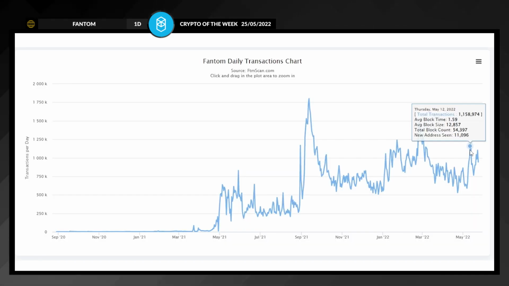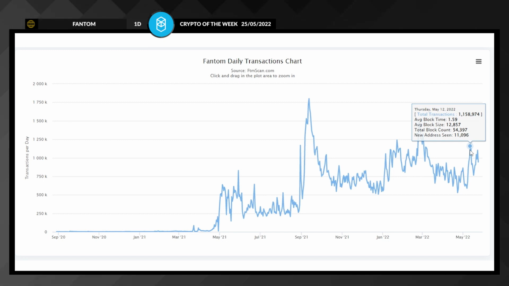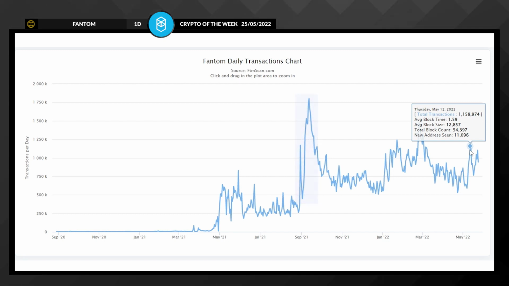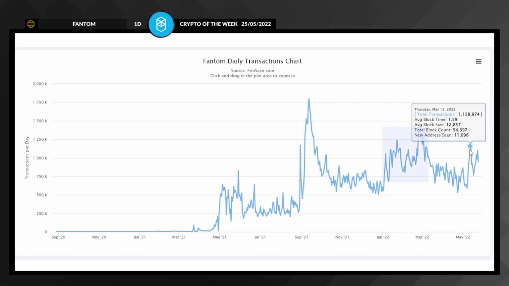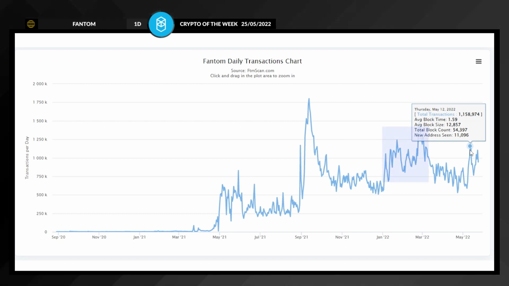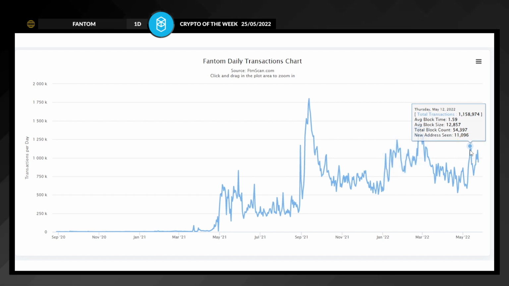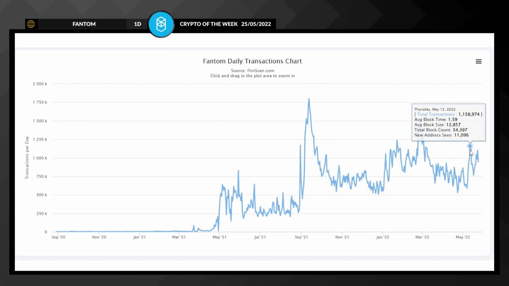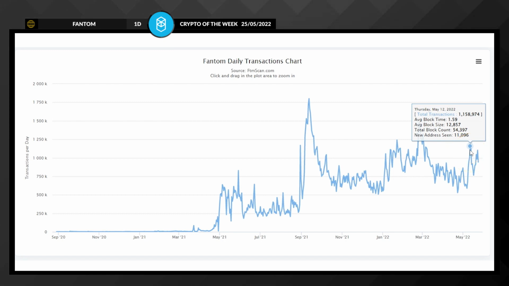Now, if we move on to Phantom's Block Explorer, we can observe the number of daily transactions. If we take a look, in September, we saw an increase in the number of transactions, which coincides with the increase in the price of the FTM token. An increase that also took place between January and March and coincided with the increase in the price of the FTM token. On May 12th, we can see a peak in the rise in transactions, coinciding with the start of that lower uptrend that we had mentioned previously. Additionally, the number of new addresses reached 11,000, confirming interest in the token.